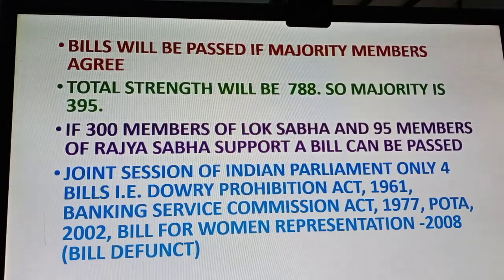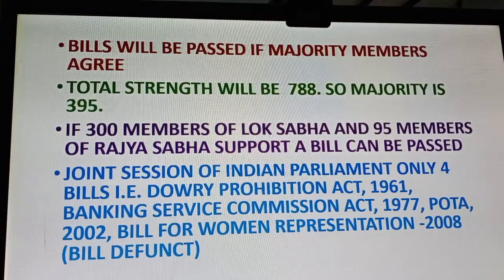That is, one in 1961, the Dowry Prohibition Act. So there was a friction between Rajya Sabha and Lok Sabha. So a joint sitting was done, and whatever was the thinking of the Lok Sabha took place in 1961.